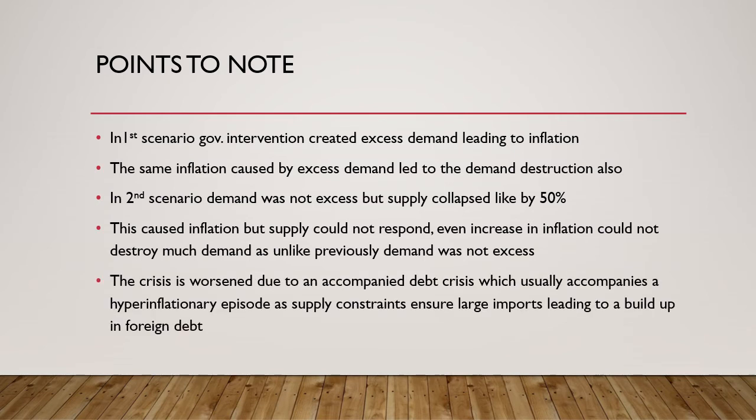And as we saw, the crisis worsened due to an accompanied debt crisis. So generally we see that hyperinflationary episodes are accompanied by supply shocks and debt crisis, or foreign exchange crisis, as you may call it. And this is because since the supply locally cannot cater to demand, countries start importing goods, and that import of goods piles up the foreign debt and makes the exchange rate tumble.